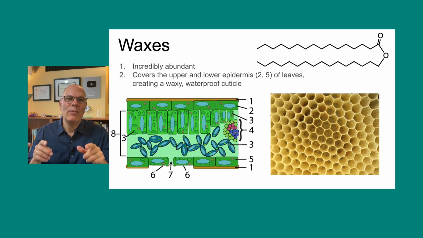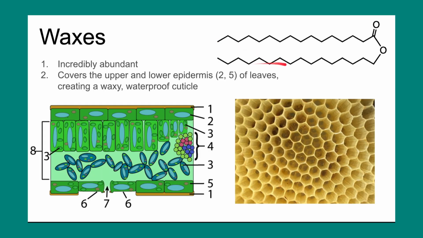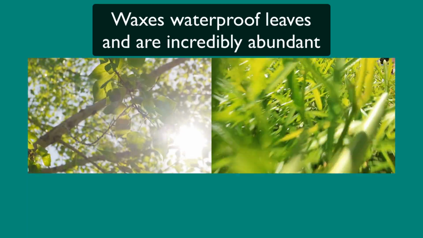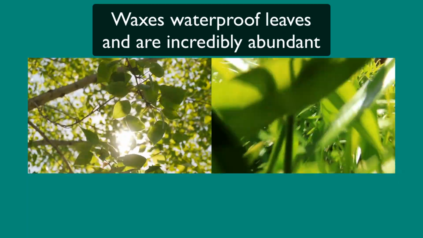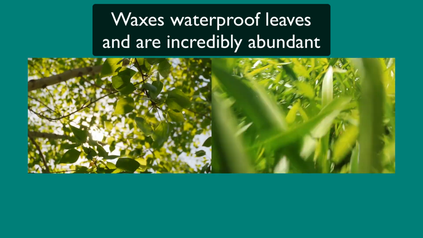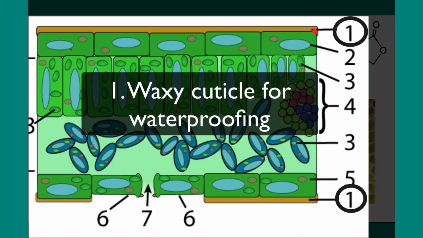The last lipid that we're going to discuss are waxes. Here's the structure of a wax. A long hydrocarbon chain connected to another long hydrocarbon chain. Waxes are incredibly abundant in the biosphere. Every single leaf, every blade of grass that's in every ecosystem is covered with a waxy cuticle that's shown over here at number 1 and down below.